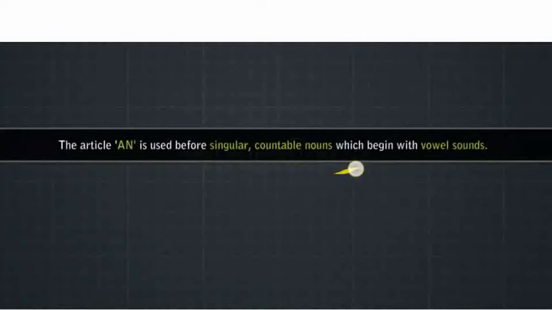And the word should begin with a vowel sound. What are the vowels? A, E, I, O, U are the vowels. So the word should begin with the vowel sound.